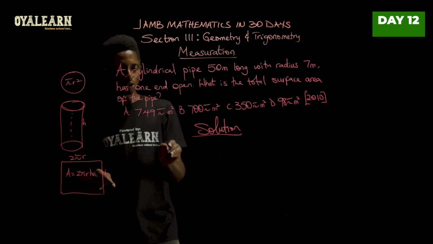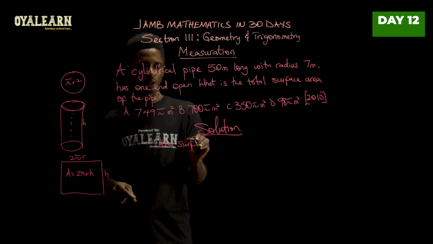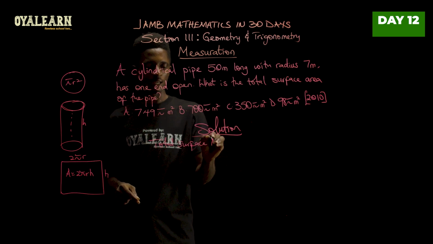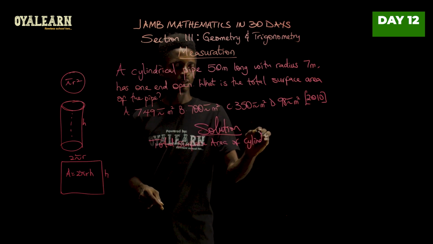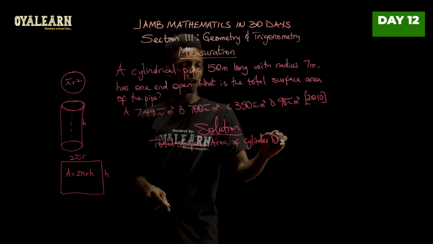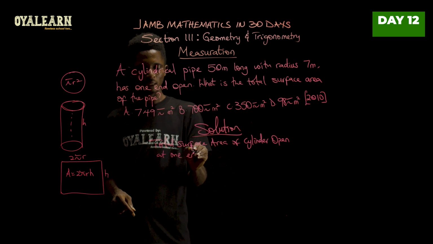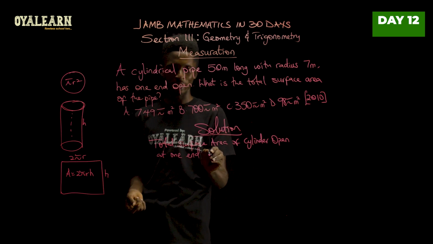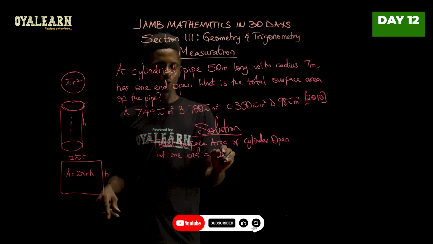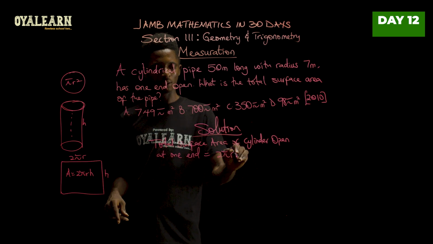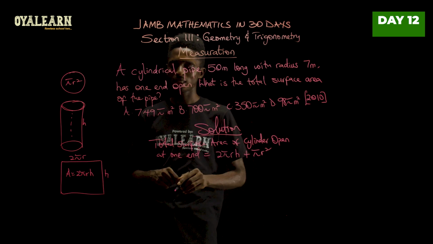Therefore, the total surface area of a cylinder open at one end (this same statement could say closed at one end) would be given as the addition of these two areas here. So 2 pi rh plus pi r squared.